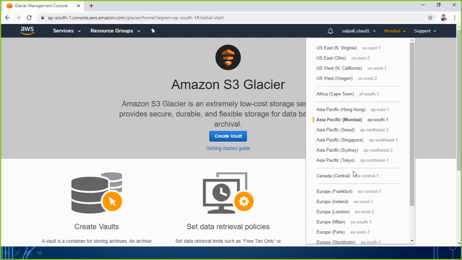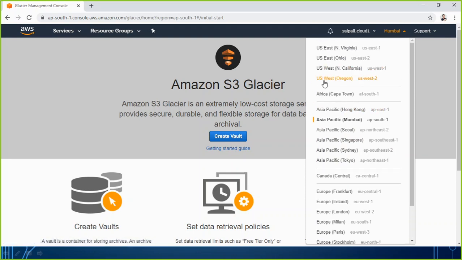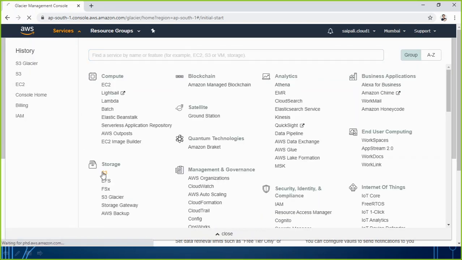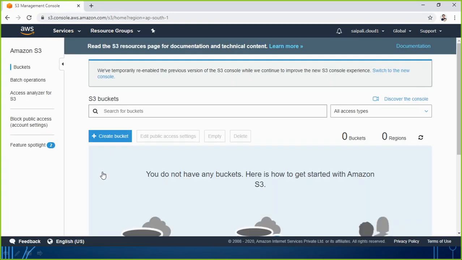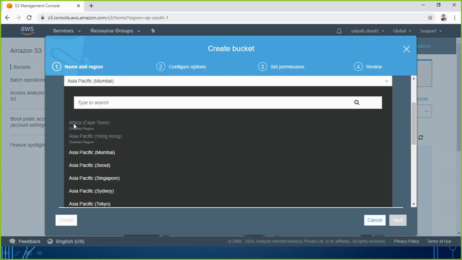And one more thing I want to highlight here: you may see that a specific region will not be highlighted in some specific services. Like right now in this service, all of them are highlighted. But when I go for S3 and I want to create a bucket, you see here some specific regions may not be highlighted.